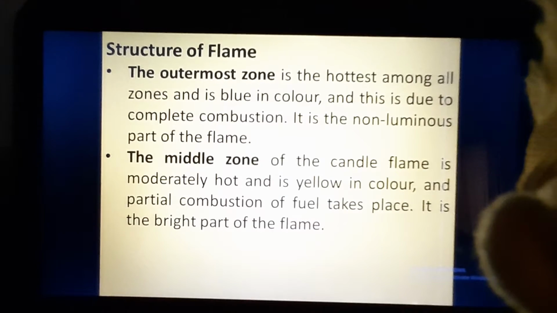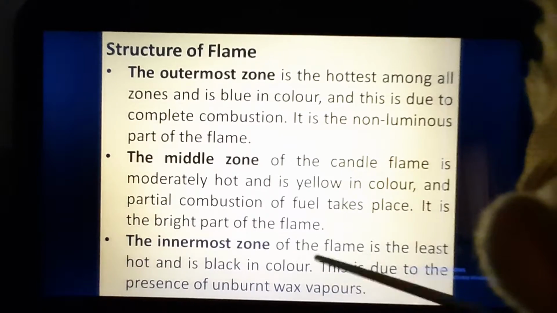So now in the middle zone, what is happening? Comparatively less amount of oxygen is reaching in the middle zone, so the combustion is not complete and it is partial combustion. Now since the combustion is partial or half, less amount of heat is produced and more amount of light is produced. Since more light is produced, the flame is yellow in color and it is the bright part of the flame. And the innermost zone of the flame is the least hot and black in color.